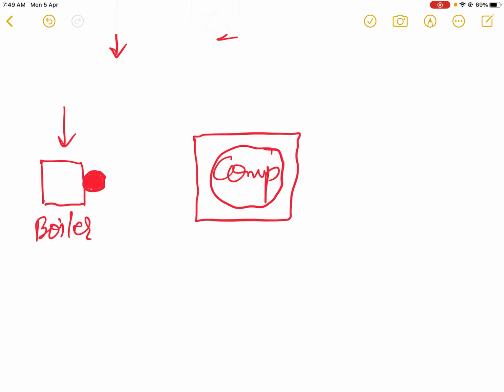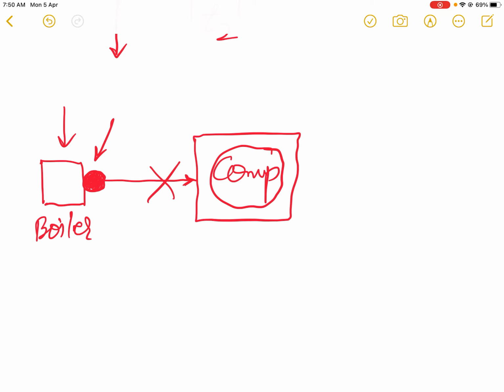Now this sensor will convert the heat into a proportional electrical signal, but those electrical signals will be in analog form. So if we connect this sensor directly to the computer to record the heat of this boiler, the computer will not be able to understand the incoming analog signal.